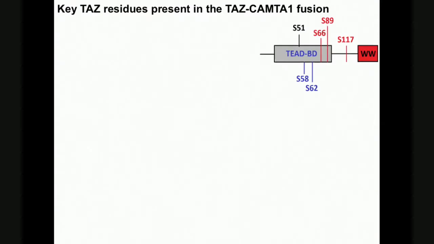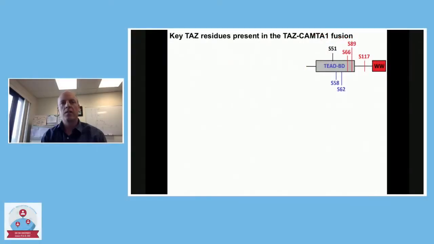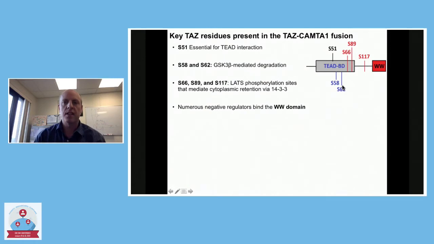So I have been studying YAP and TAS for over 15 years now, and when I first learned about this disease through Brian Rubin, and I looked at the fusion protein itself, I was immediately struck by the fact that it still retains a lot of the same negative regulatory sites that the wild-type TAS should retain. And so this includes the LATS phosphorylation sites that allow the Hippo pathway to repress TAS. It includes two phosphorylation sites that are important in the GSK3 beta mediated degradation of TAS.